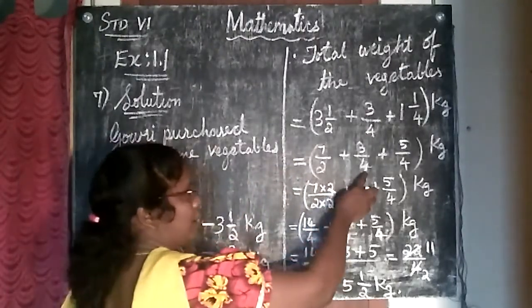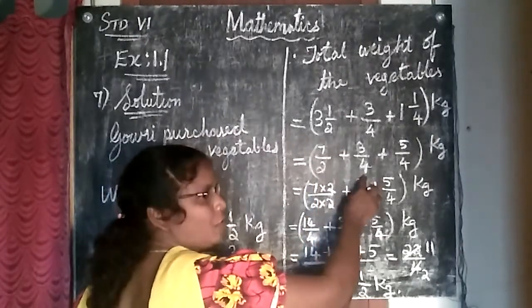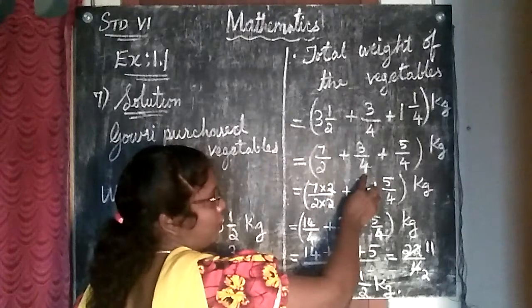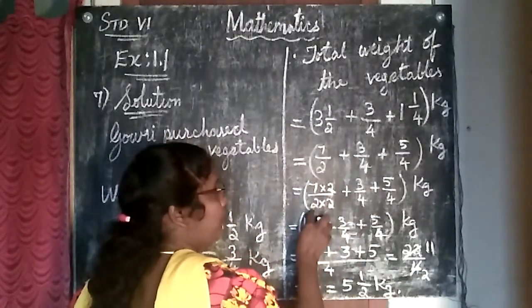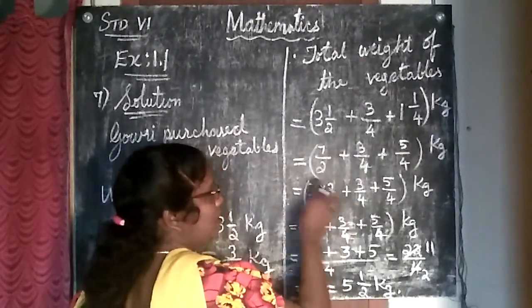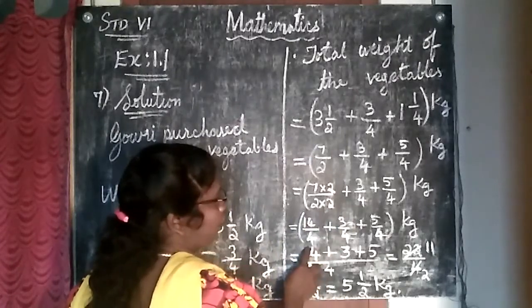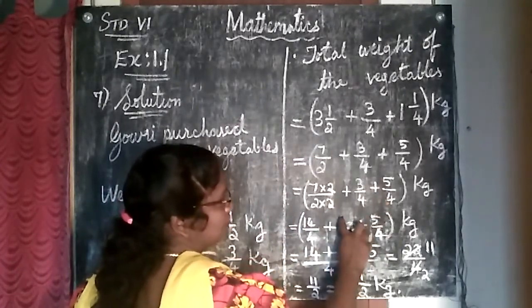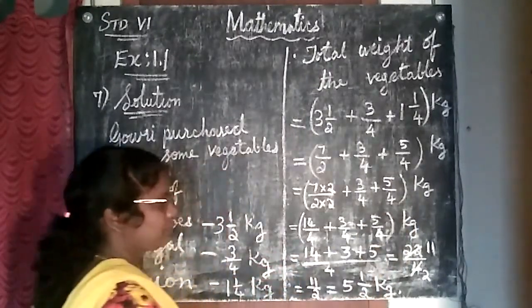Okay, here 4 is there. 2 table will come, is it? 2 2s are 4. So I multiply the denominator by 2. When I multiply the denominator, I must multiply the numerator also. So 7 2s are written there. Now 7 2s are 14. 2 2s are 4. 3/4 I write as it is. 5/4 I write as it is, because here I am having same denominators.